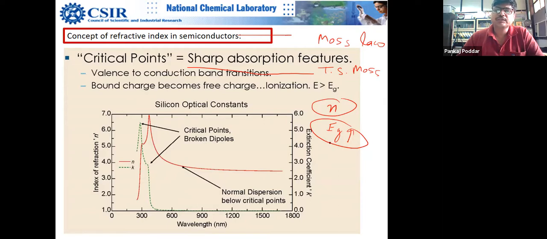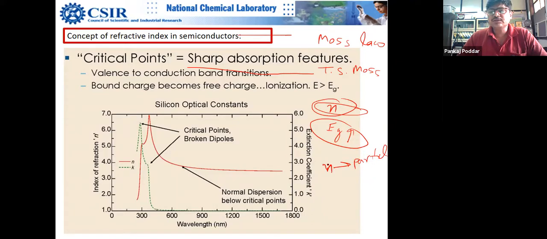Whether it is photocatalysts or any energy device, solar photovoltaics or whatnot, hardly anyone pays attention to the effect of n as a function of particle size. How the refractive index changes as a function of particle size, there is not much focus.